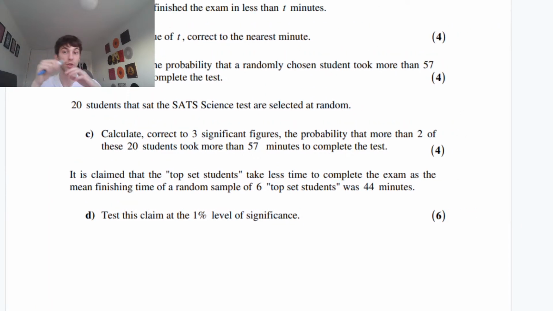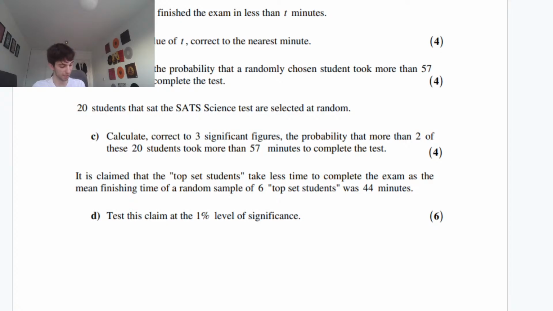So 20 students that sat the SATs science test are selected at random. Calculate, correct to 3 significant figures, the probability that more than 2 of these 20 students took more than 57 minutes to complete the test. So what are we thinking, guys? What distribution is this? We've been working in normal, but in this case, they want the number of students.